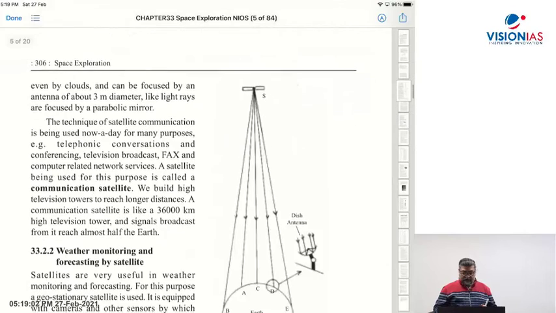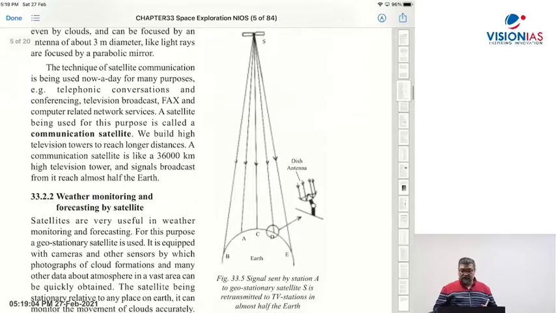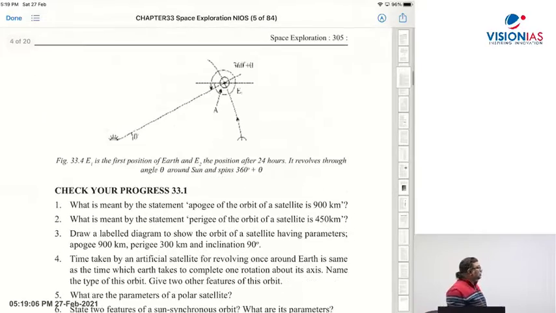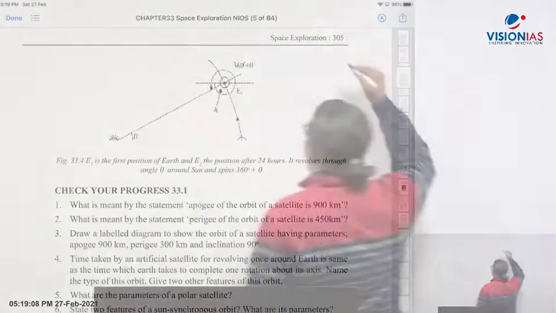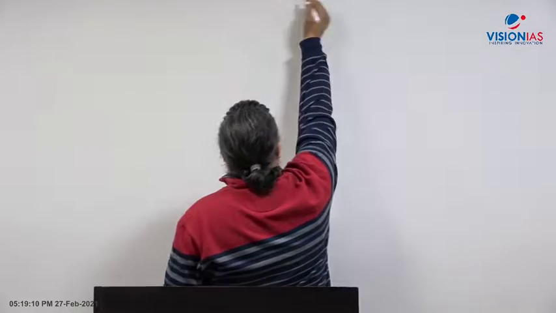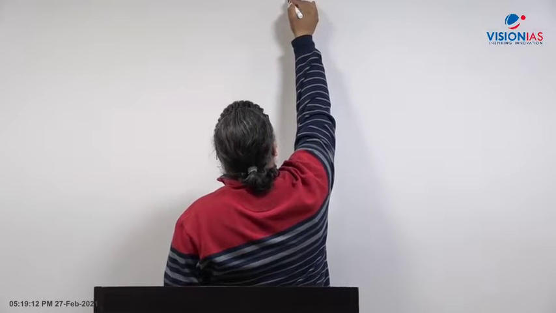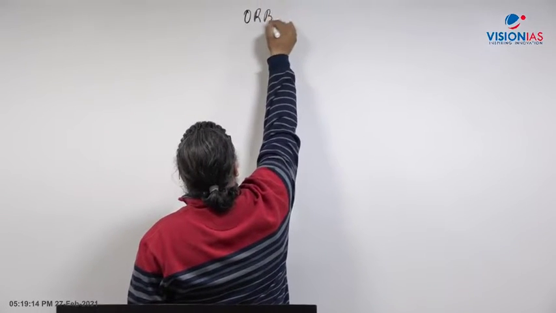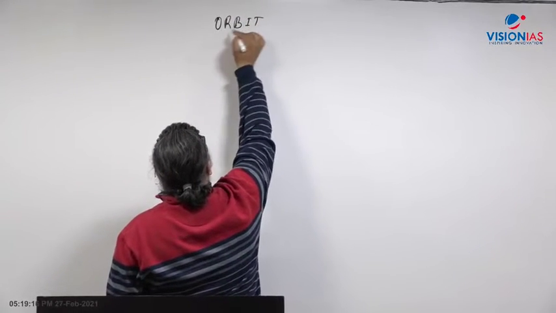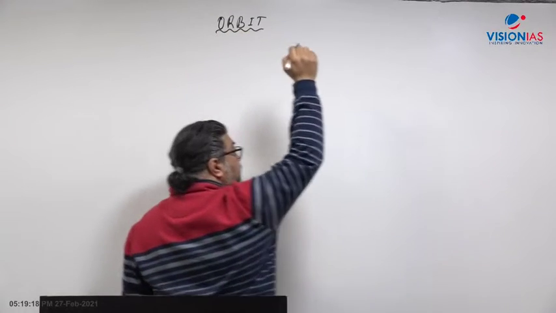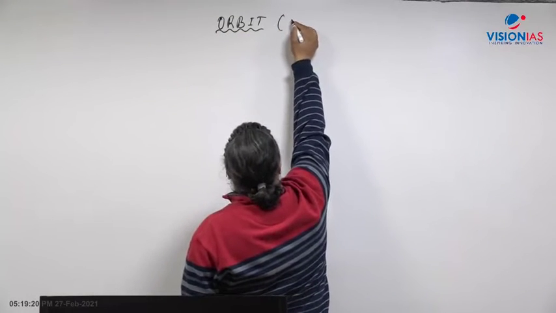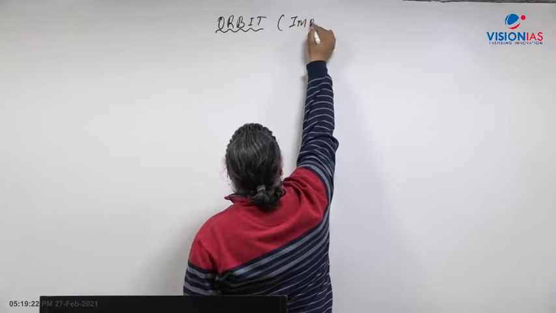So what I will do here is go through the concept of orbit again. Let me now come to the whiteboard. So here, what is an orbit? Orbit is an imaginary path.